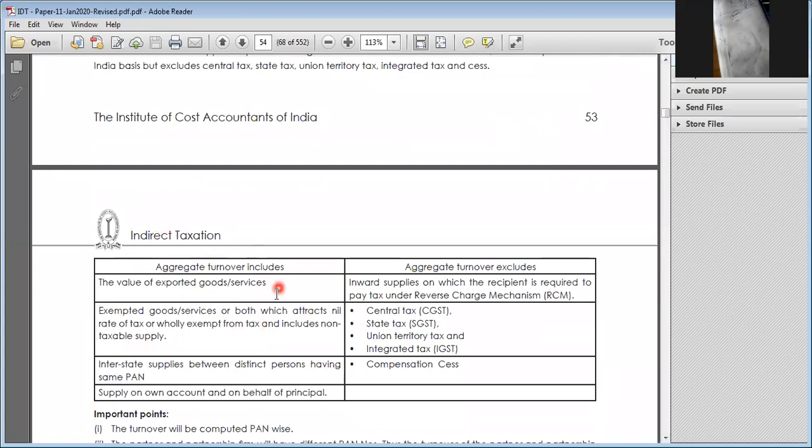Again, what does turnover mean? We have already discussed this. Turnover includes export of goods or services, exempted goods or services, and taxable goods or services. If goods are transferred interstate between distinct persons, that also should be included. Supplies on behalf of a principal shall also be considered.